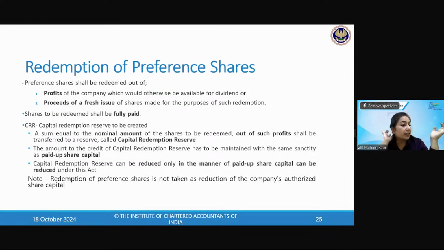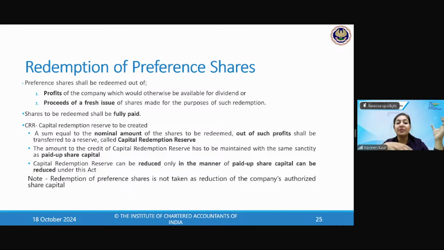So preference shares are redeemed out of the profits of the company, which would otherwise be available for dividend, or the proceeds of the fresh issue of shares made for such purpose. So the company will issue fresh shares, collect the money, and use that money for the redemption of preference shares. You have done it in accounts number of times, right? Practical questions. Now you're understanding theory.